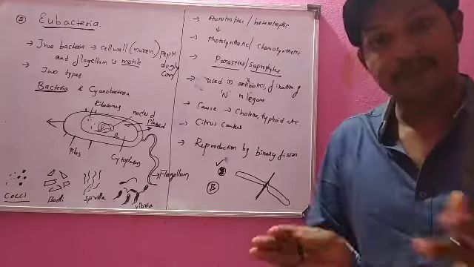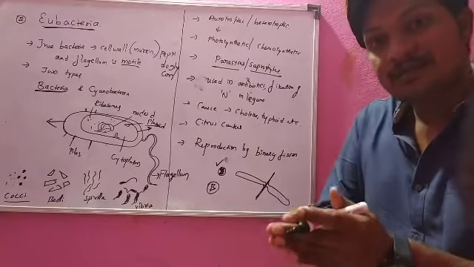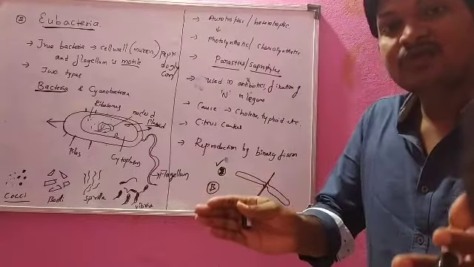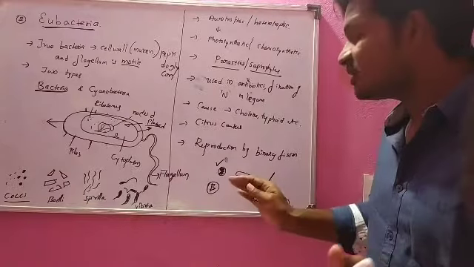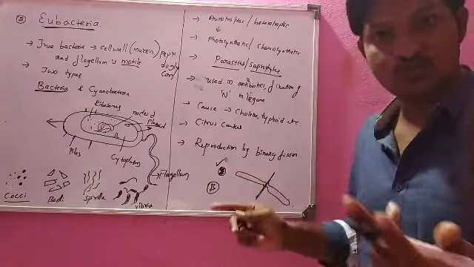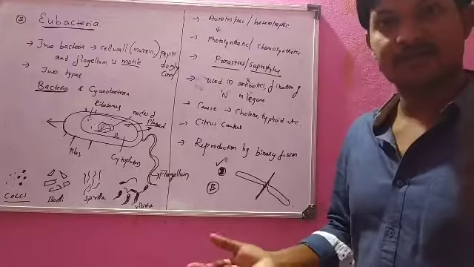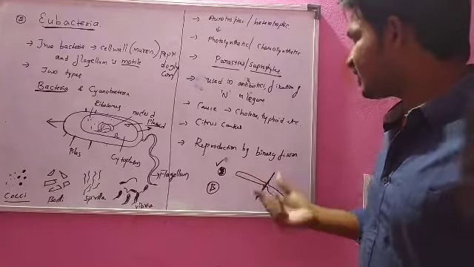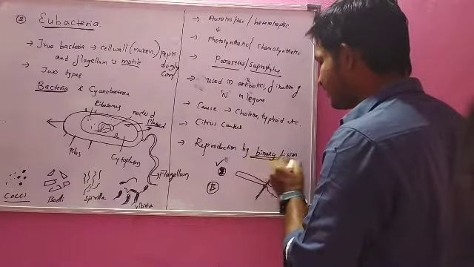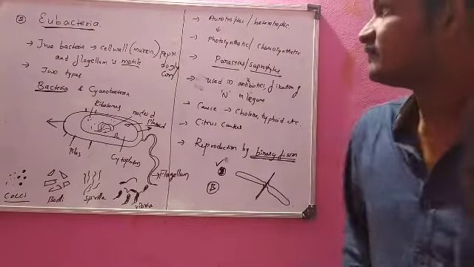Fission means separation. The single cell is separated into two equal halves. Bi means two, fission means separation. Two cells separate. That type of reproduction is called binary fission.